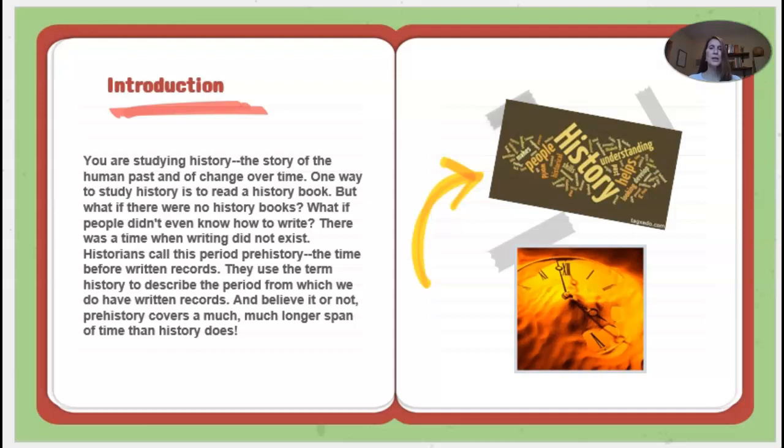Introduction. You are studying history, the story of the human past of change over time. One way to study history is to read a history book. But what if there were no history books? What if people didn't know how to write? There was a time when writing did not exist. Historians call this period prehistory, the time before written records. They use the term history to describe the period for which we do have written records. And believe it or not, prehistory covers a much longer span than even history does.